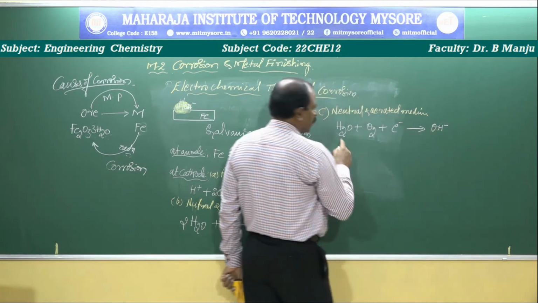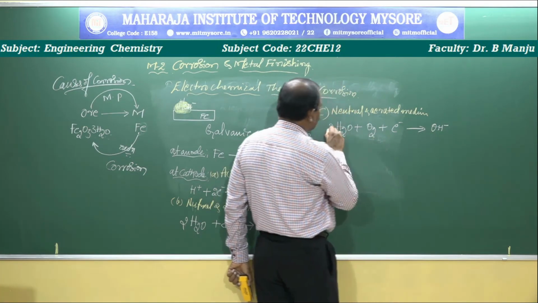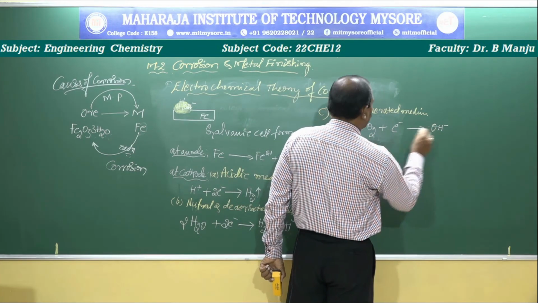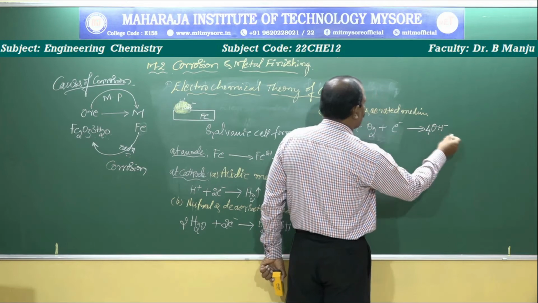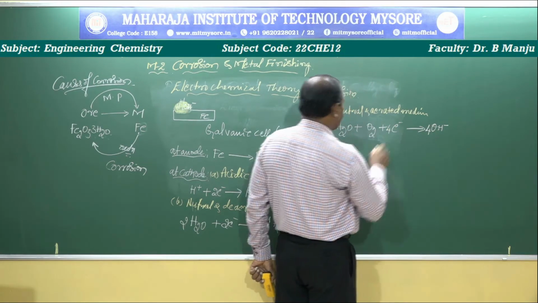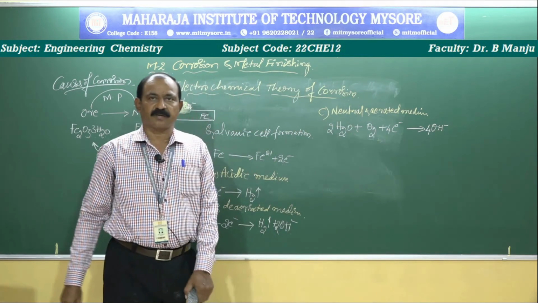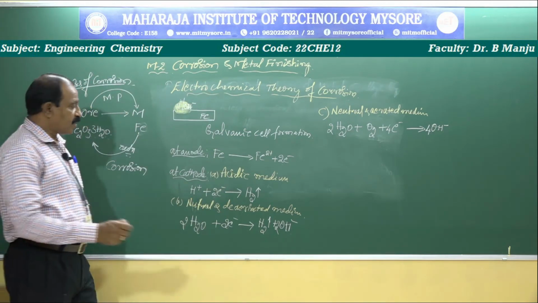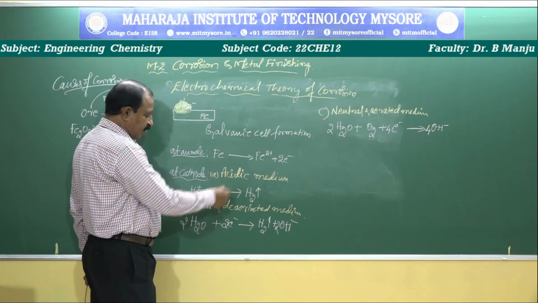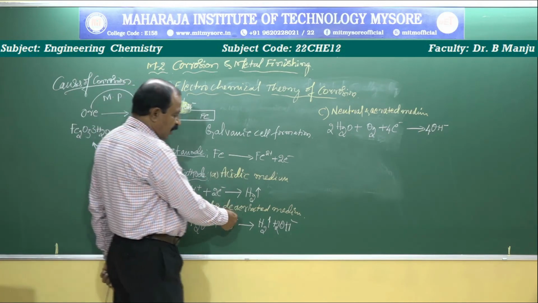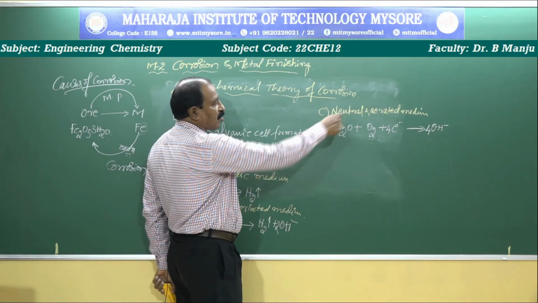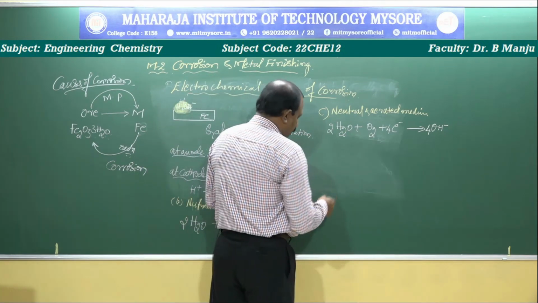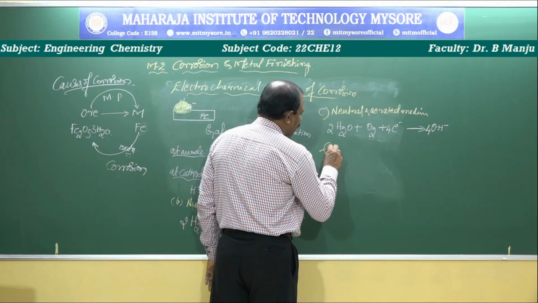To balance the equation, there is an oxygen, suppose you put 2 here: 2 into 2 is 4, therefore you can write 4 OH minus, with 4 electrons. Okay, that is the equation. Now this electrochemical theory, by considering all possible conditions, acidic condition, neutral and absence of oxygen, neutral and presence of oxygen, then you come to the formation of corrosion product.